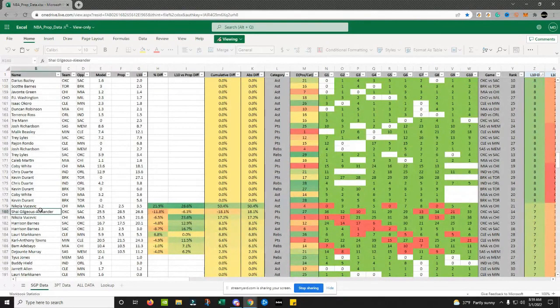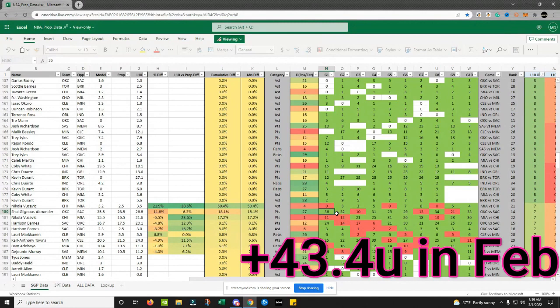And I took the over on Shai Gilgeous-Alexander points. And here he was. I took the over last night, and here's why. I'd seen over the last 5 games, 29, 29, 31, 32, 36. Over the last 2 returning from injury, 32 and 36. They're missing like 3 guards and wings and ball handlers and shooters. So SGA just coming in hot, scored another 30 points last night. So on and so forth.